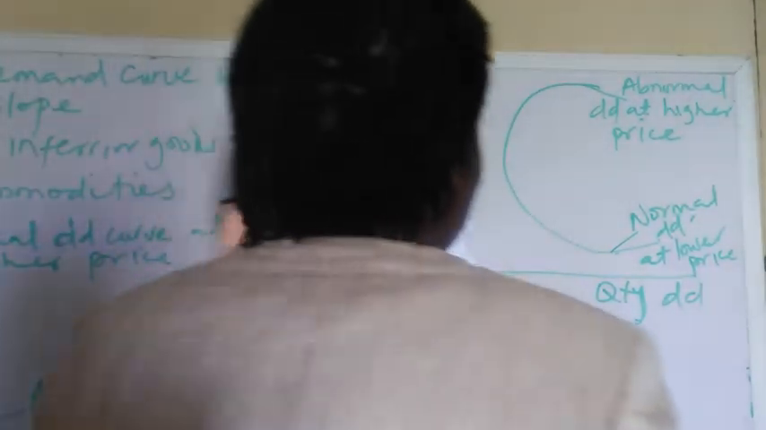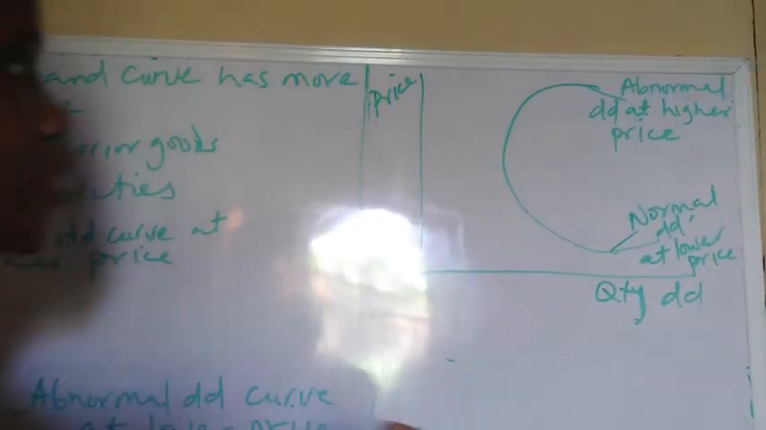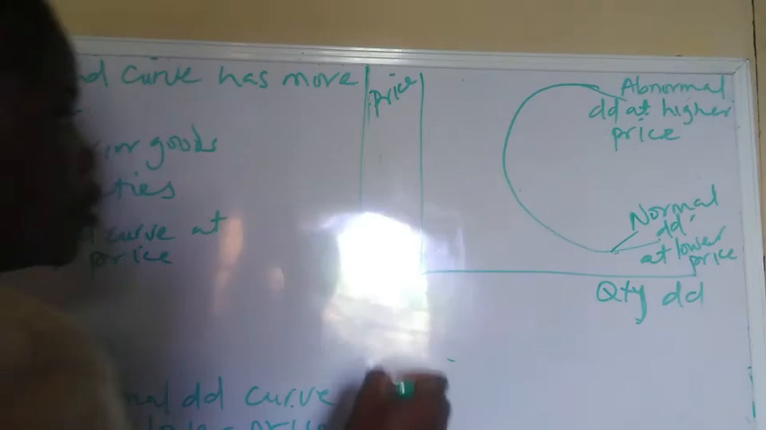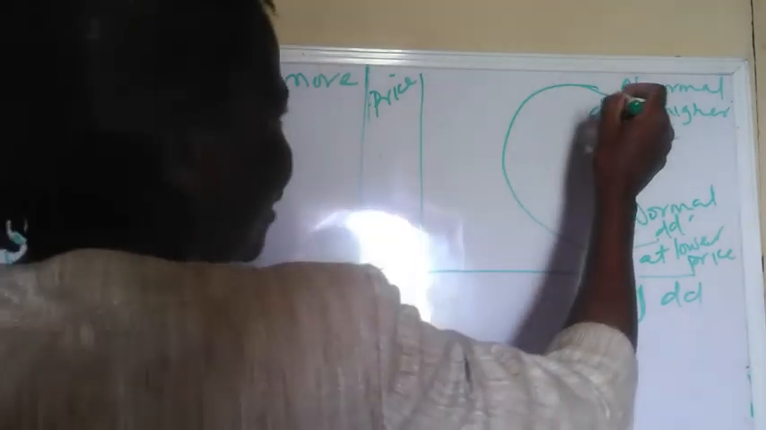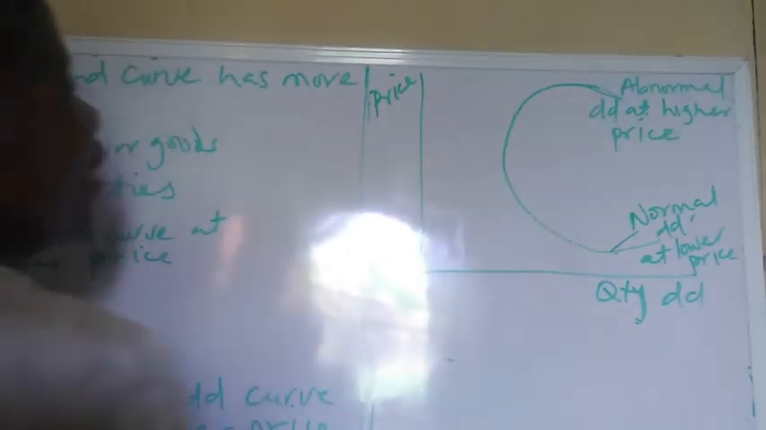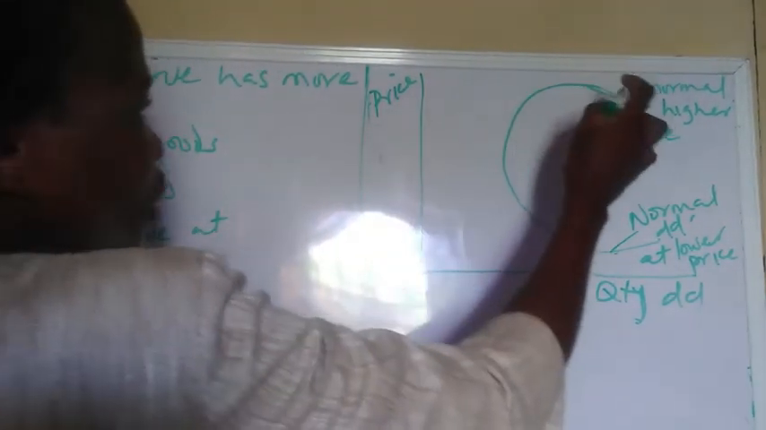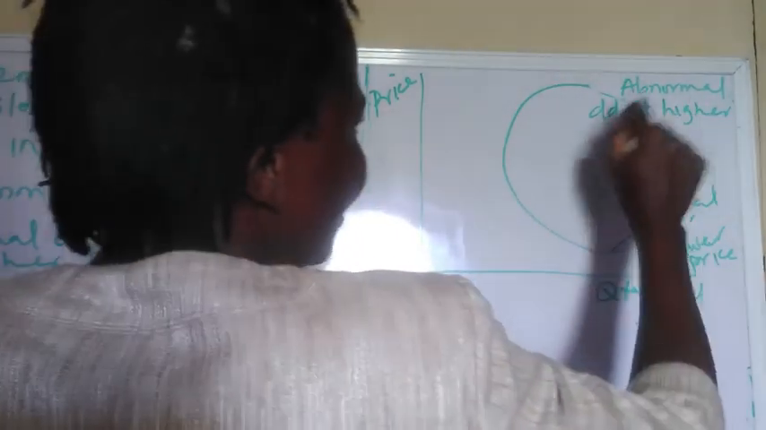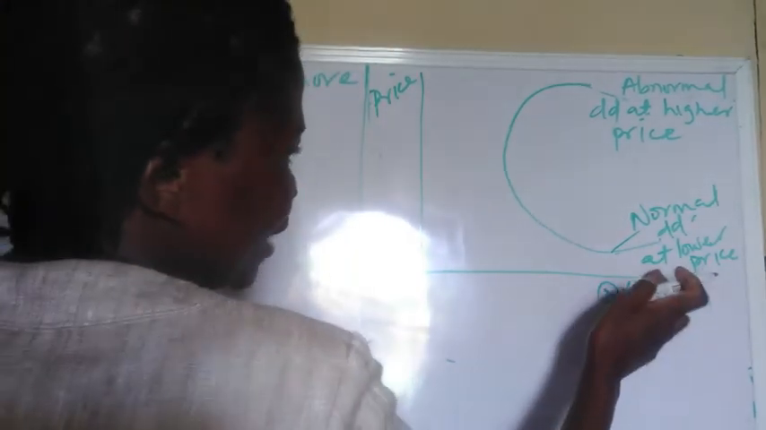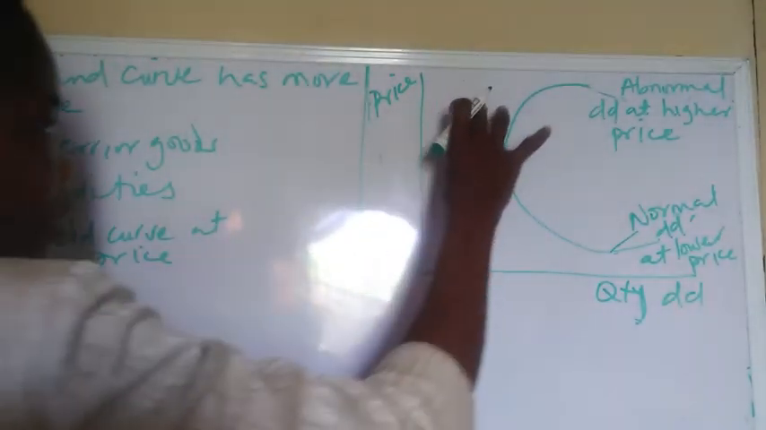What does this explain? Under the rare commodities, commodities that are not common tend to be more expensive, and consumers that can afford it will buy it. No matter the price, they will buy the goods, even at a higher price. So in this case, we have the abnormal case, abnormal demand at higher price. But at the lower price, we have the normal demand. So this is for rare commodities.